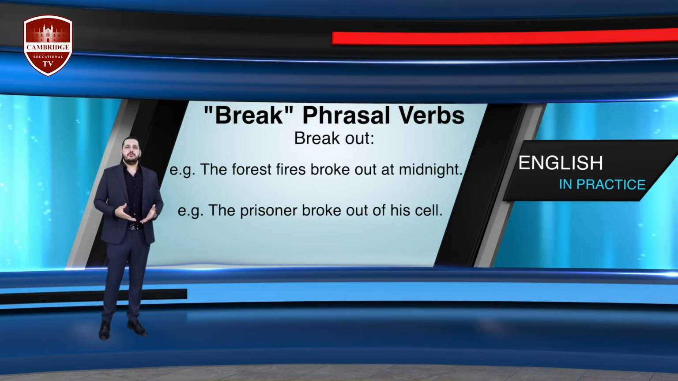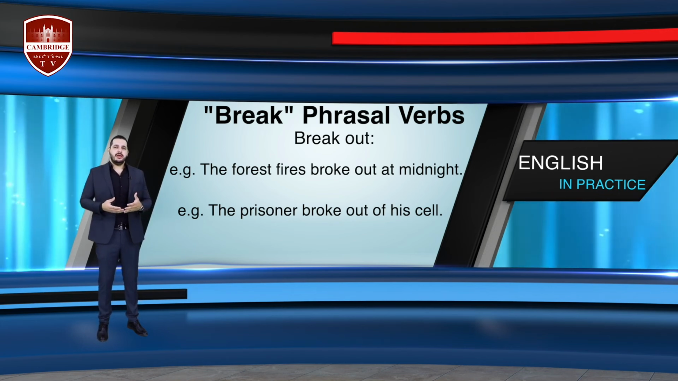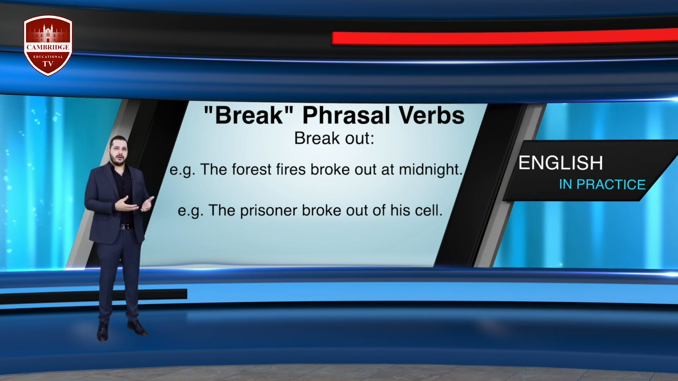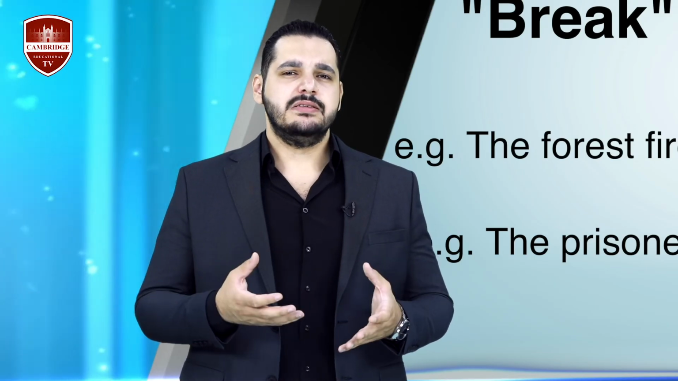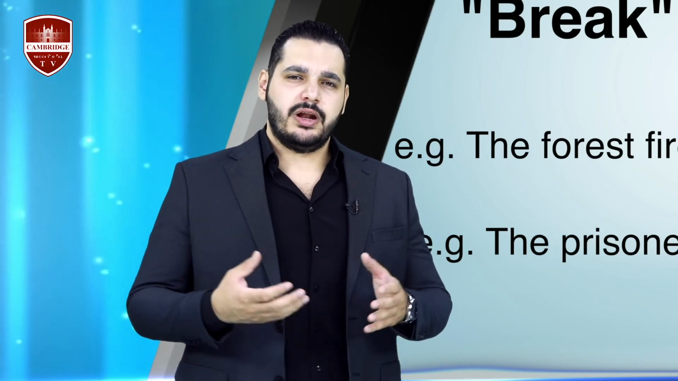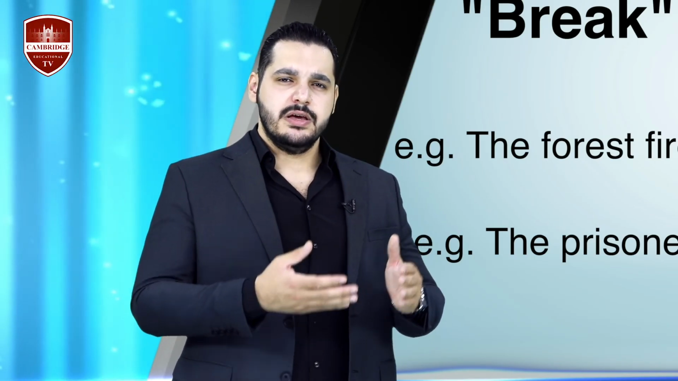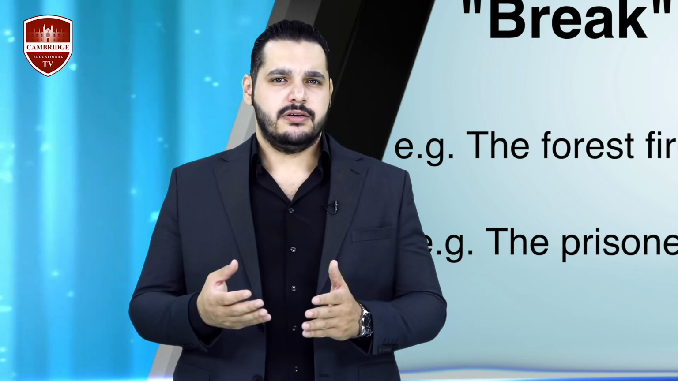In the second example, we have a different meaning. The meaning of this phrasal verb in this sentence, the prisoner broke out of his cell, means escaped. So when I say this sentence, that means the prisoner escaped from his cell or from prison.